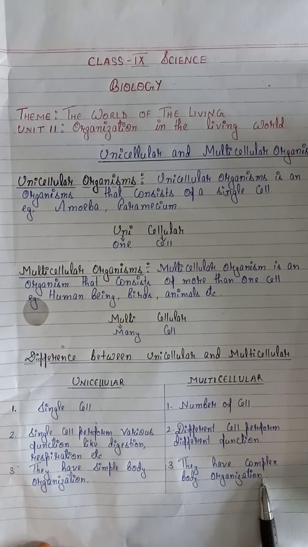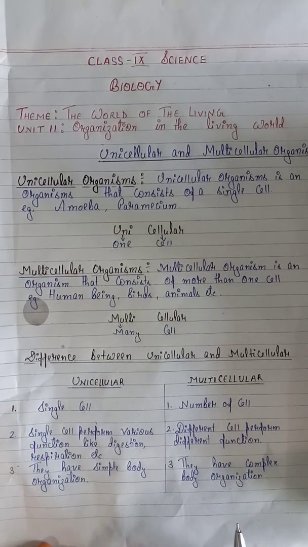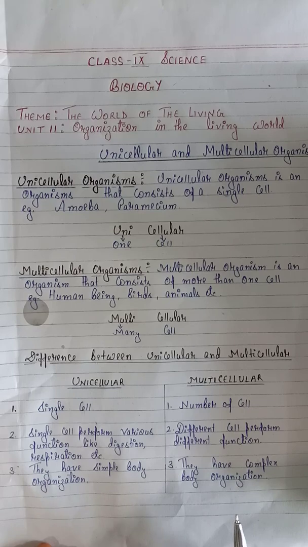So what have we learned? We have learned about unicellular organism and multicellular organism. Unicellular means uni means one, cellular means cell. A unicellular organism consists of a single cell. Multicellular consists of more than one cell.